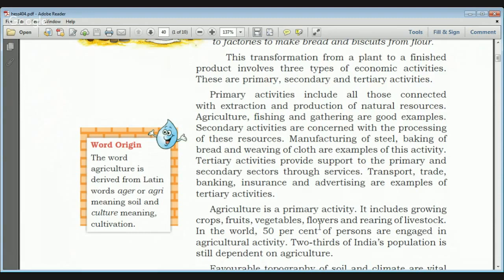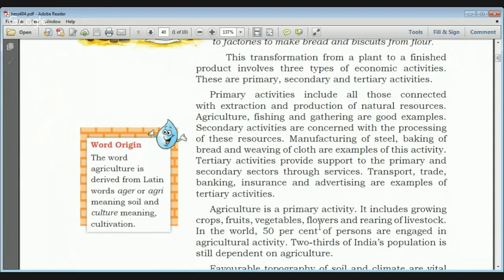And tertiary activities provide support to both primary as well as secondary activities. So services are known as tertiary activities. Services like transporting, trading, banking, insurance and advertising are examples of tertiary activities.